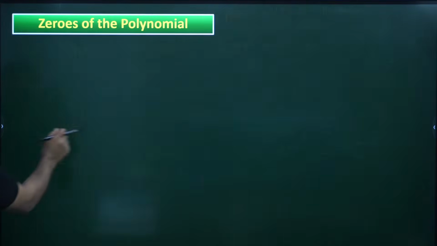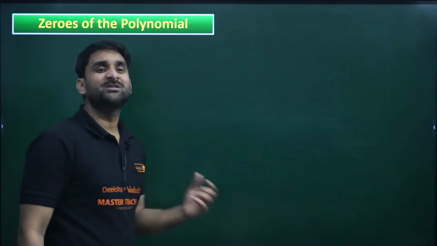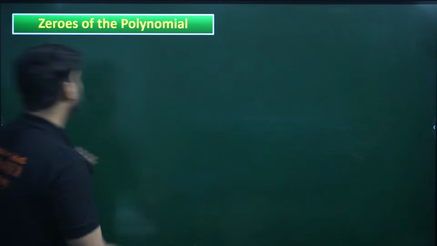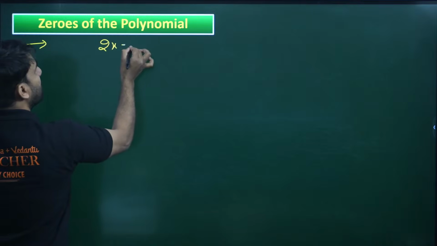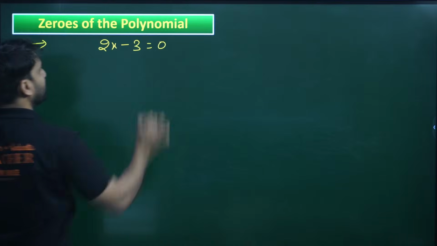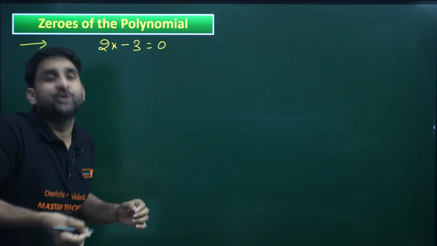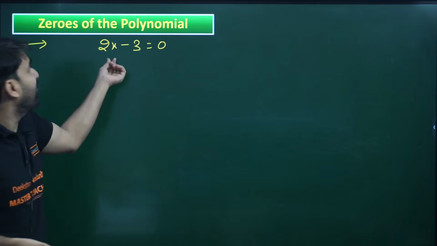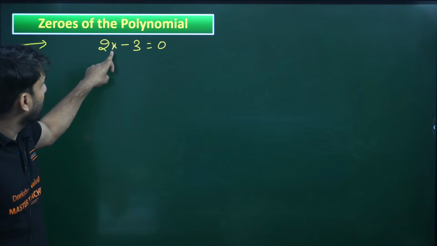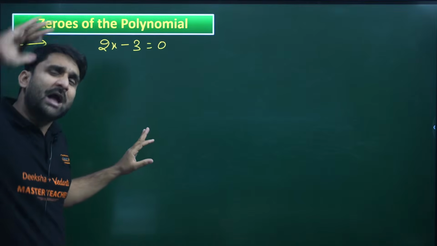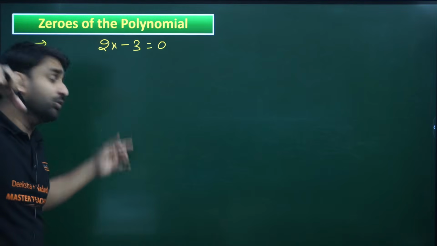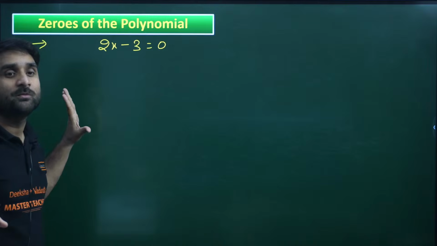So this is all about polynomials. Now, what does it mean by zeros of a polynomial? Let me tell you. If I write 2x minus 3 equals to 0, my dear, what is called zeros? Zeros means the value of x which satisfies the equation. By putting that value, this equation will become equal to 0.